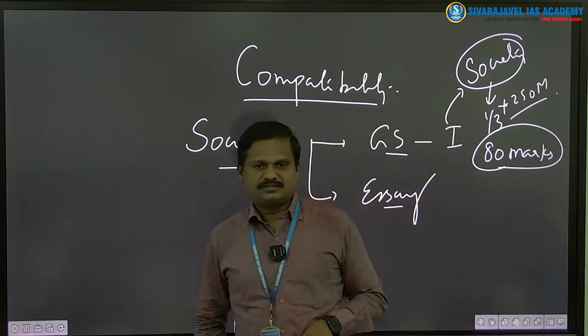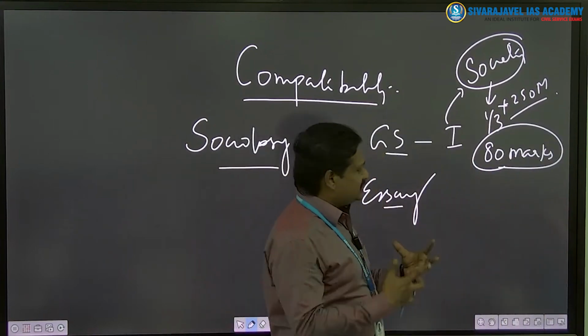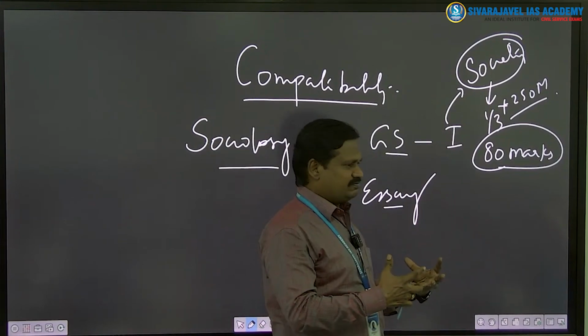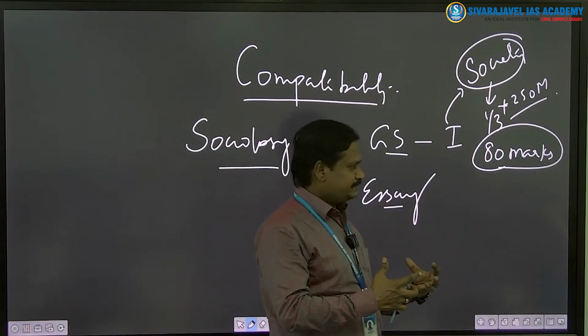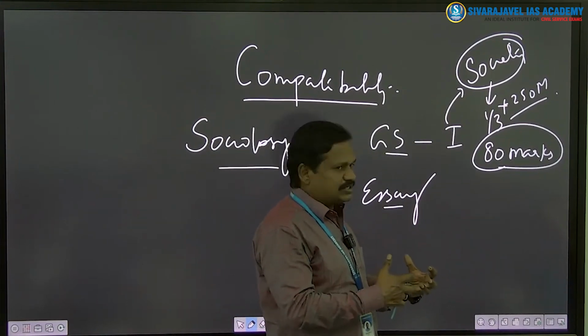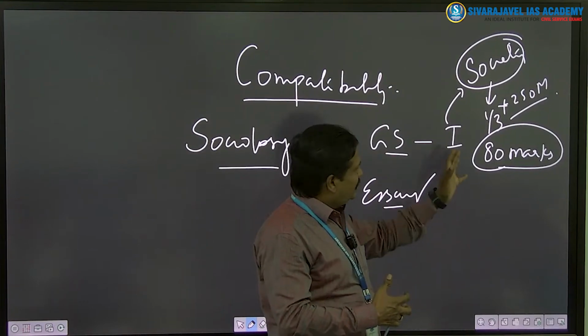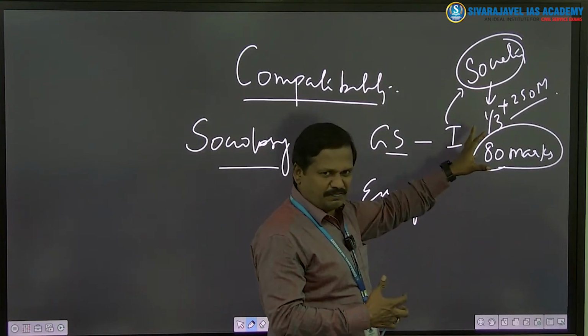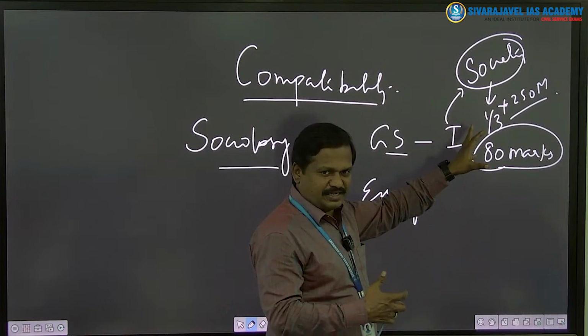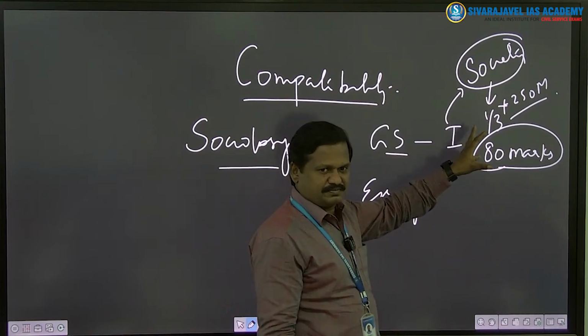Since there is a paucity of material, and students do not understand how these questions are constructed, they simply manage the topic without a detailed, in-depth study.